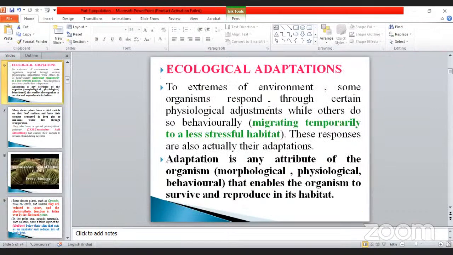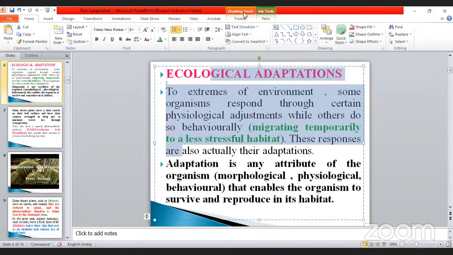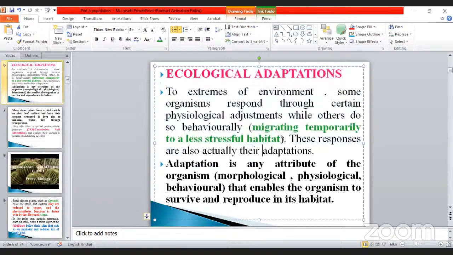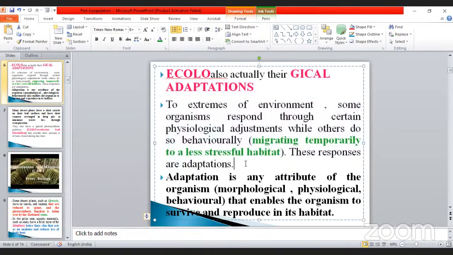Ecological adaptation, very, very important factor, my dear students. Ecological adaptation means adaptation to extremes of the environment. Some organisms respond through certain physiological adjustments, while others do so behaviorally. Physiological adjustment we already studied in the polar bear, isn't it, my dear? You already know what the polar bear does.